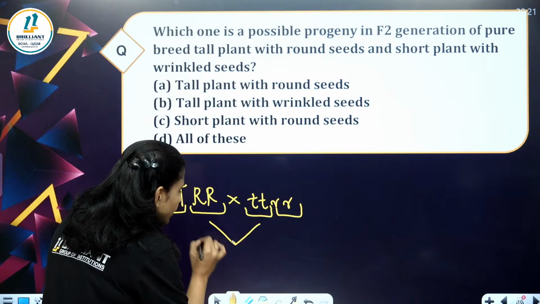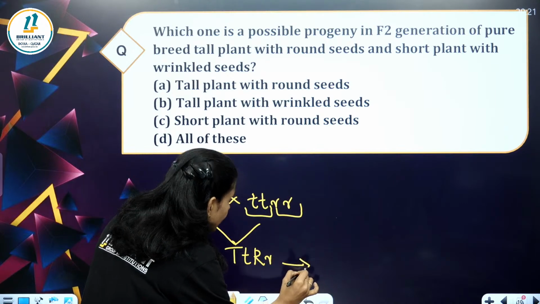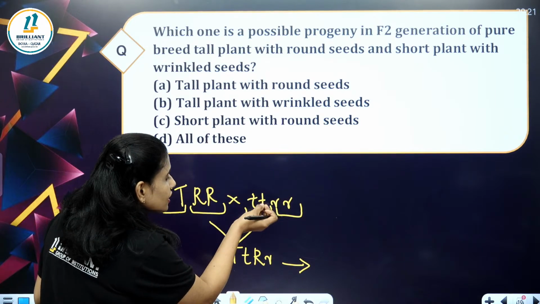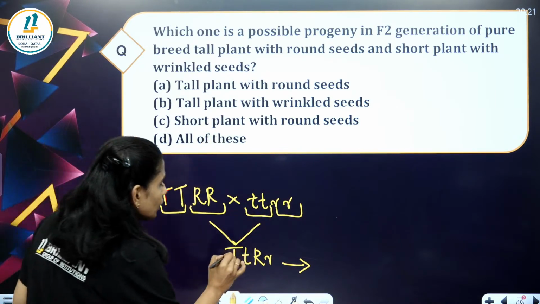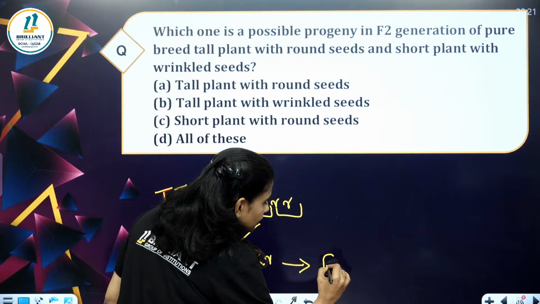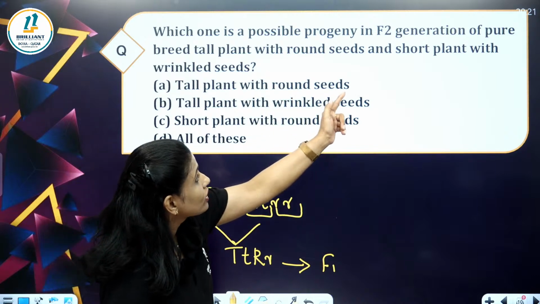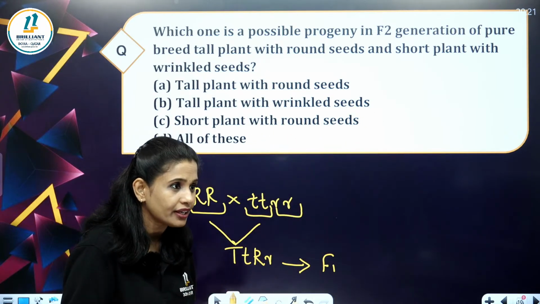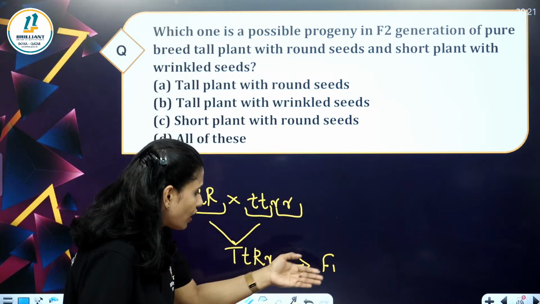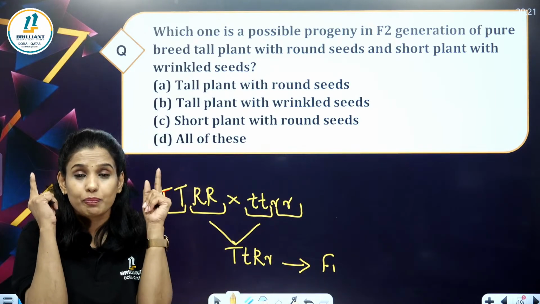In this, in F1, we'll be getting capital R small r. Tall, round is dominant over dwarf, wrinkled. So we'll be getting all tall, round here in F1. So what is F2? Which one is the possible progeny in F2 generation? We got F1 here, all tall, round. So you have to remember the dihybrid cross.